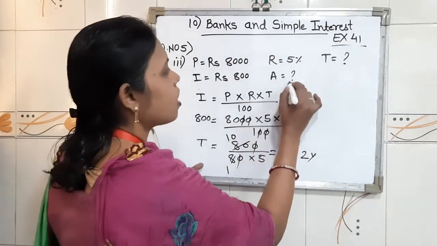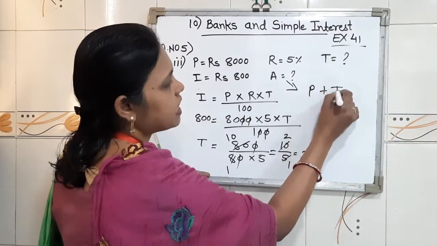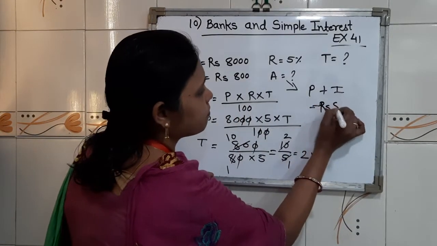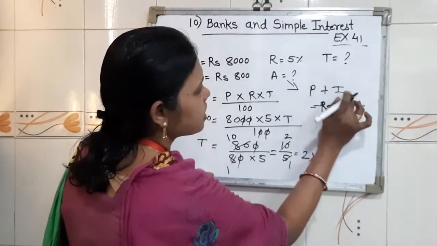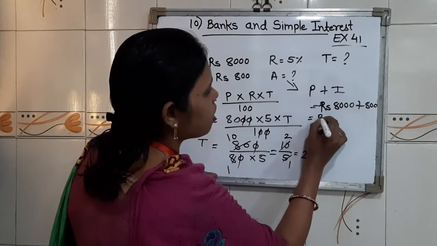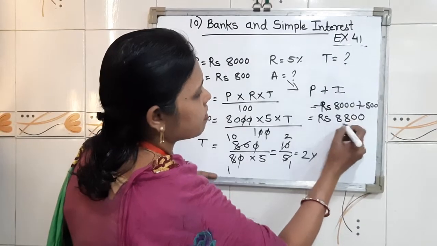After that, for amount, it is principal plus interest. Principal is given 8000 plus interest is given 800. So children, write down rupees 8800.